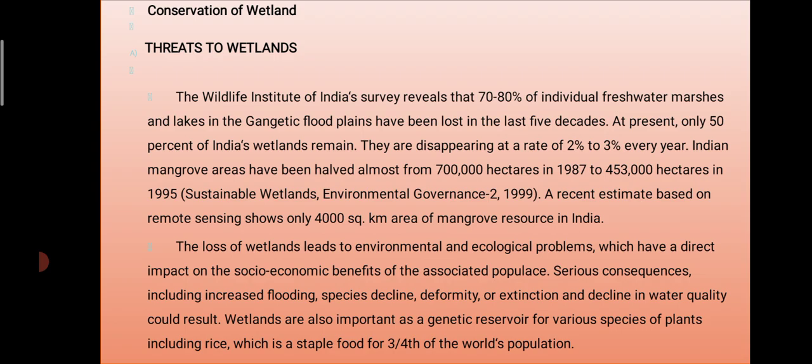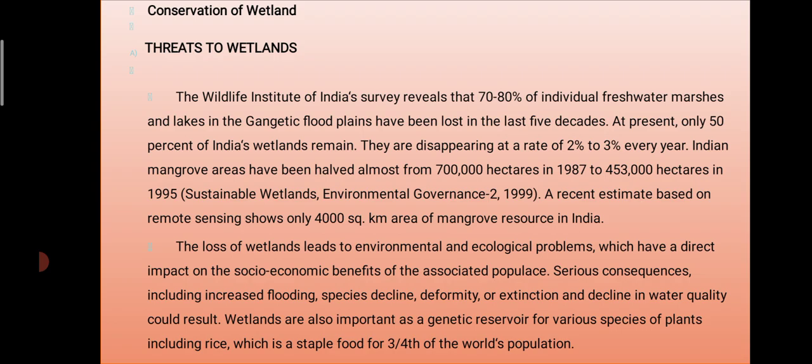The loss of wetlands leads to environmental and ecological problems which have a direct impact on the socio-economic benefits associated with the population. The serious consequences include increased flooding, species decline, extinction, and declining water quality.